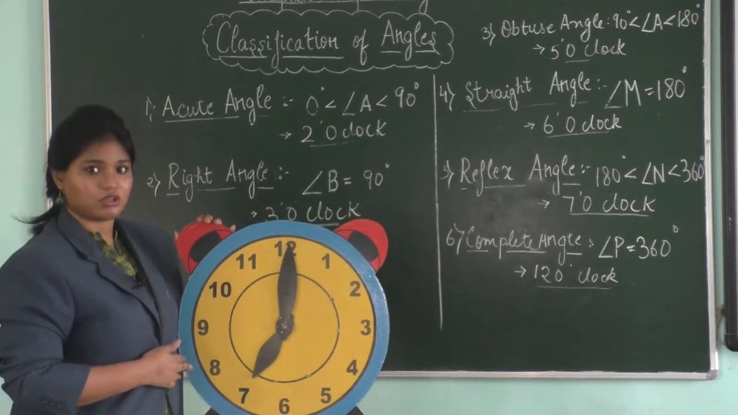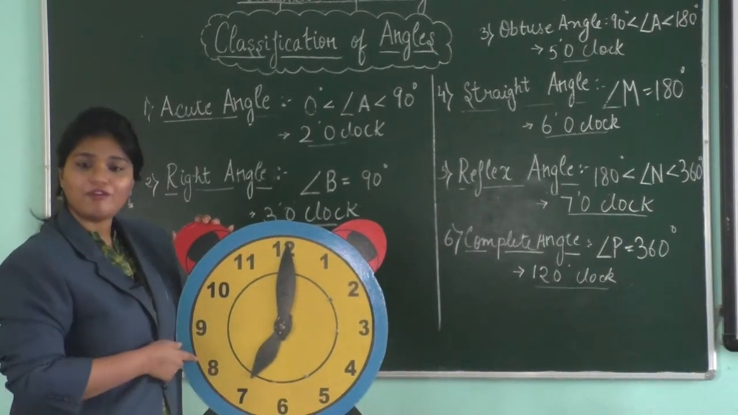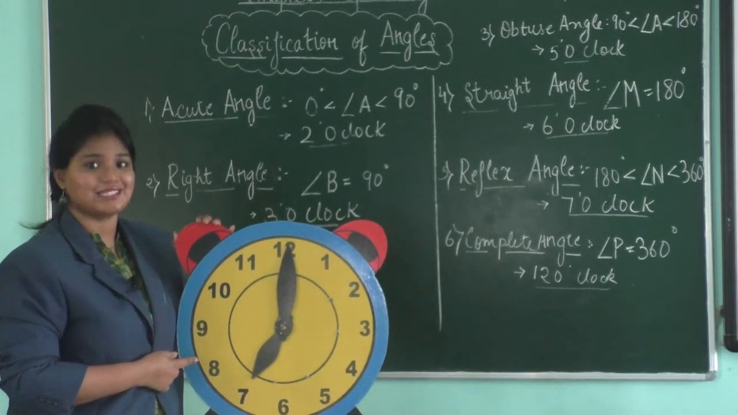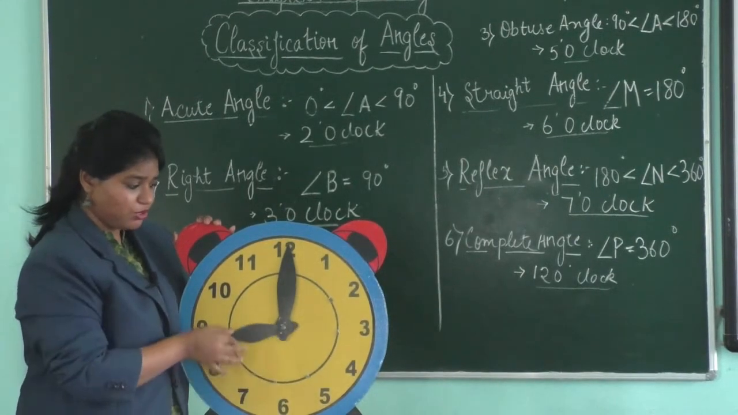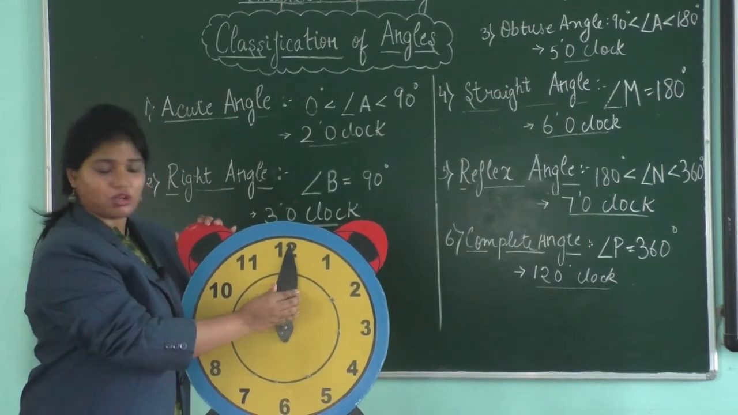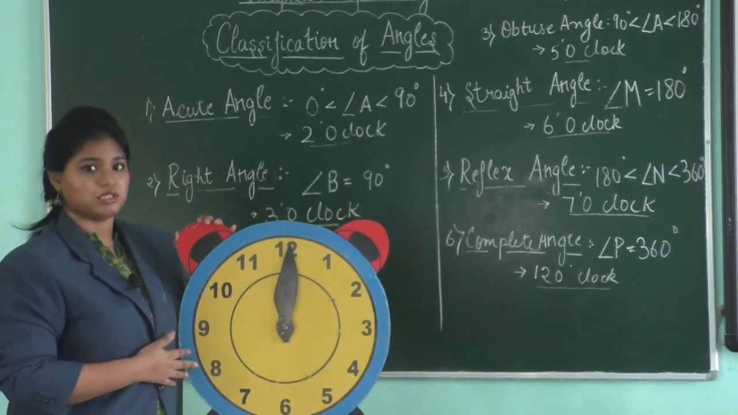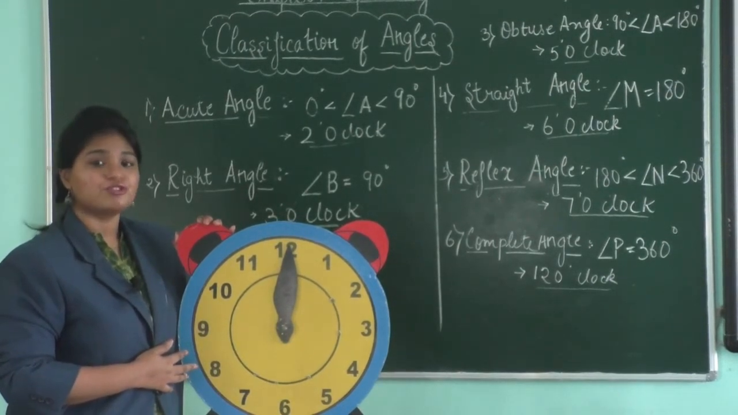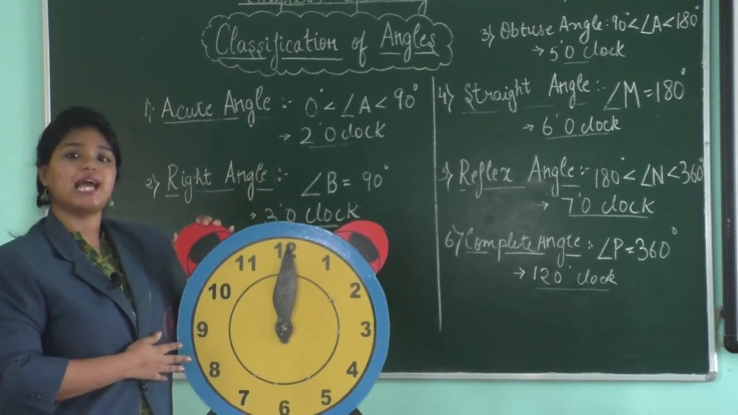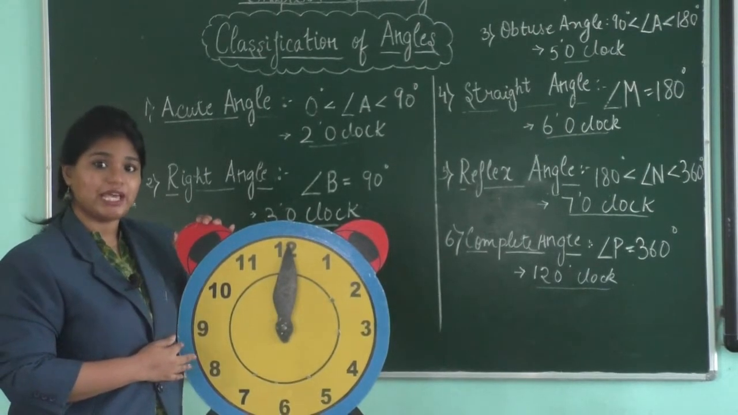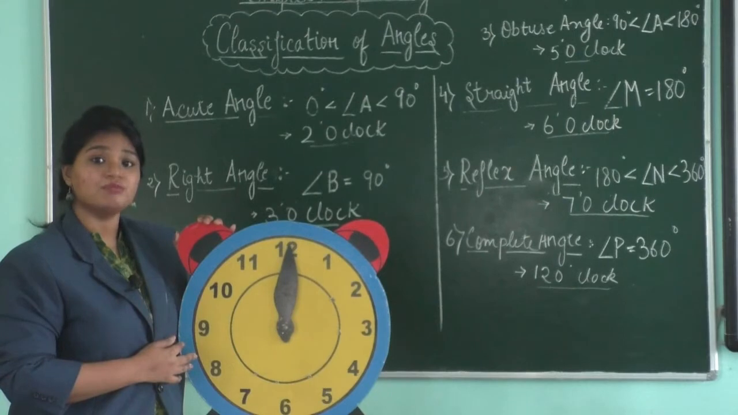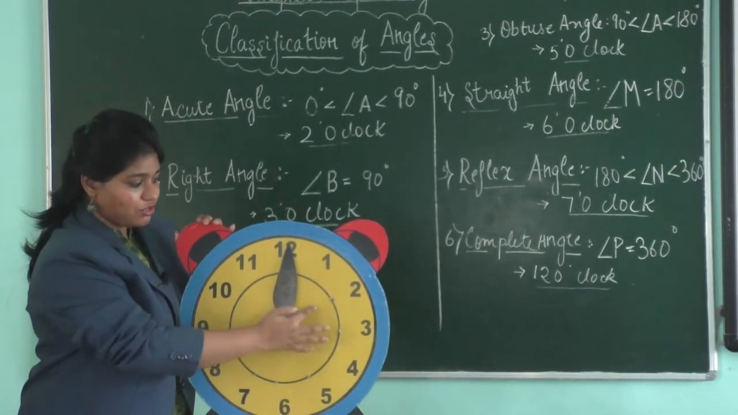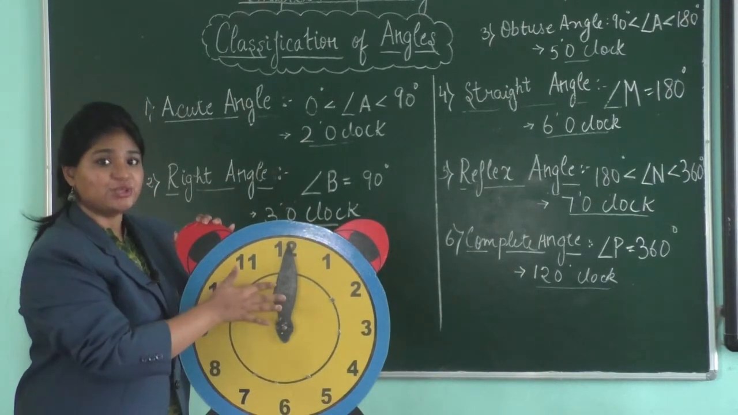Here is 7 o'clock. So what is the angle formed at 7 o'clock? The angle formed at 7 o'clock is a reflex angle. Now, if the time is 12 o'clock, which angle is formed? A complete angle is formed at 12 o'clock. So students, when you are classifying the angles on the basis of the types, you have to notice the arms of the angle in a clockwise direction, that is from right to left.